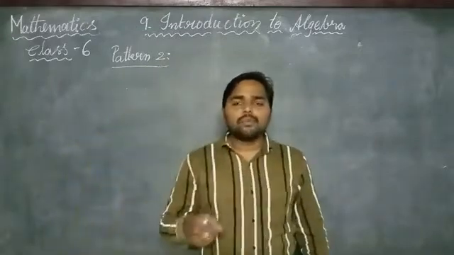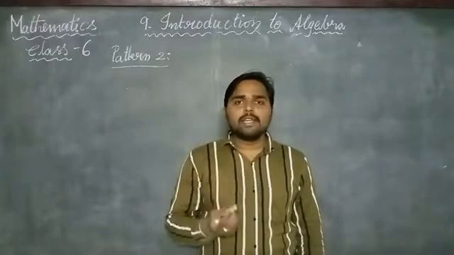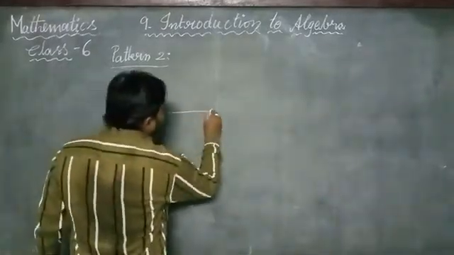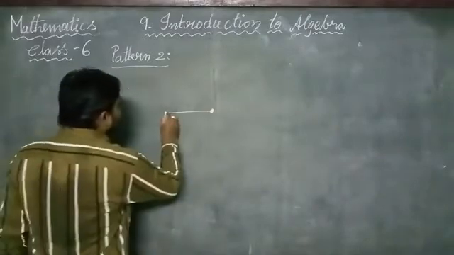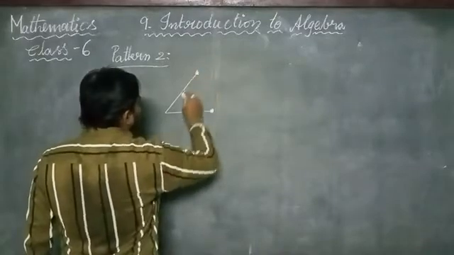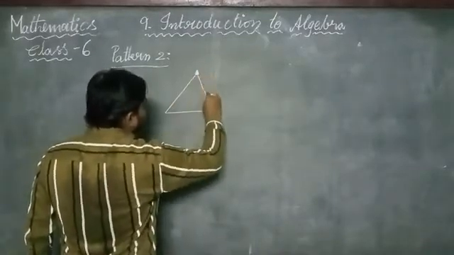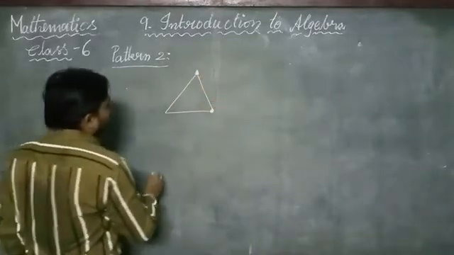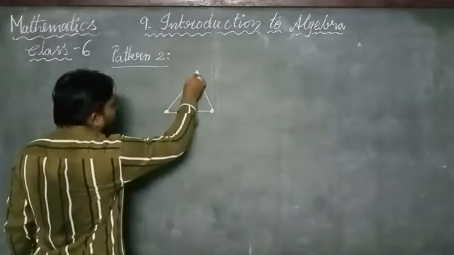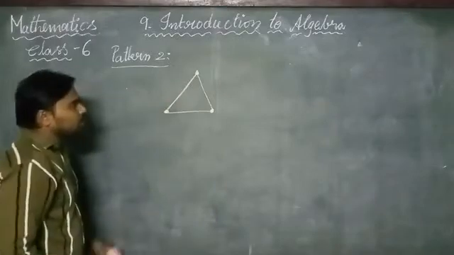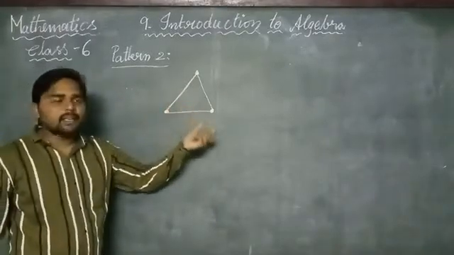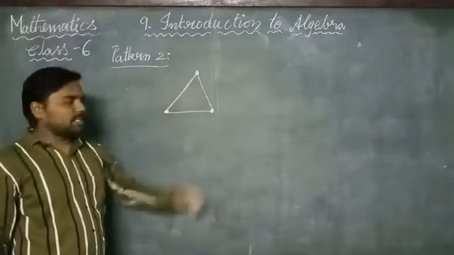That is why, to make a triangle, we require 3 matchsticks. Here 1 matchstick, 2 matchsticks, and the 3rd matchstick here.